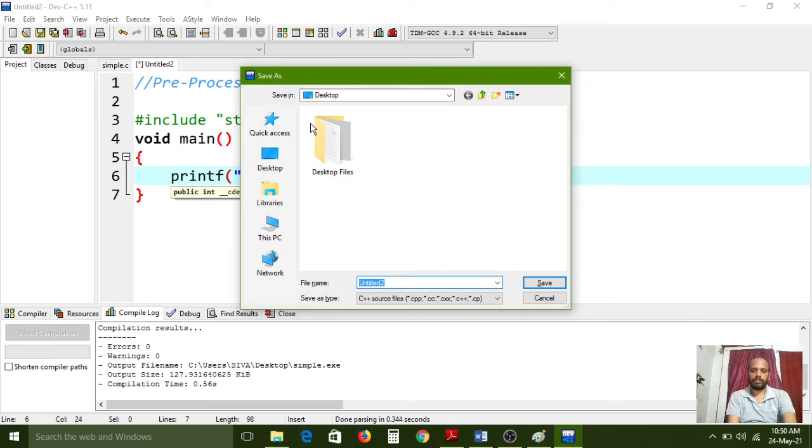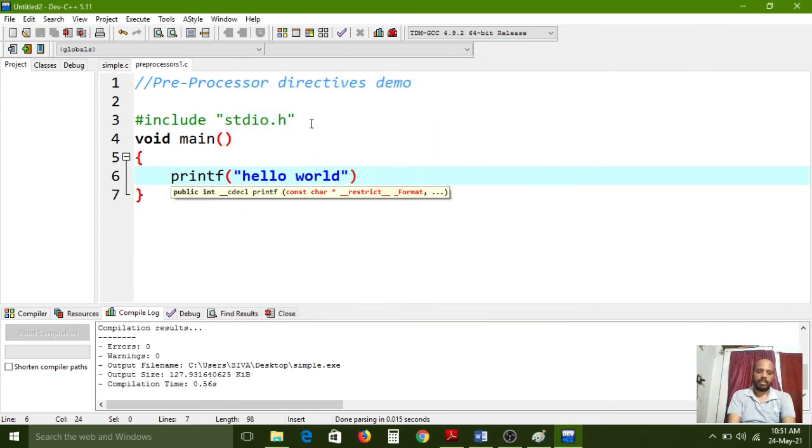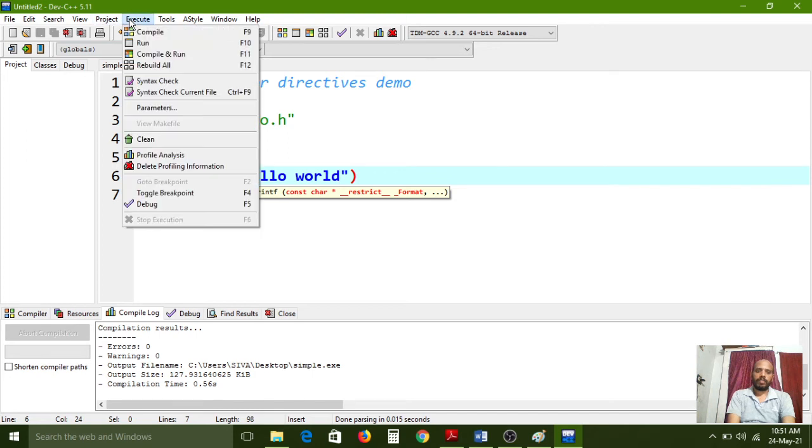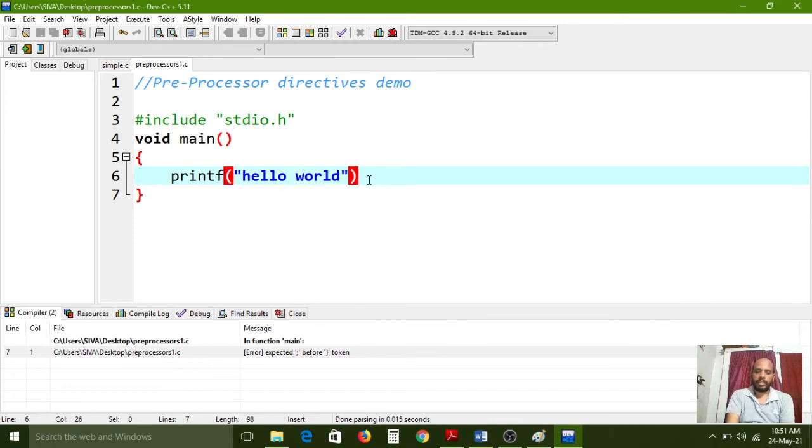Now I am saving this one as preprocessors 1.c, all files. Now I am pressing the enter key. Now I am compiling. Here I forgot the semicolon. Each and every line should end with a semicolon, so that's why.